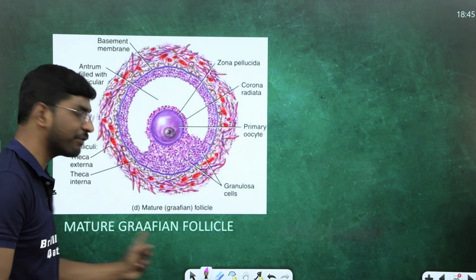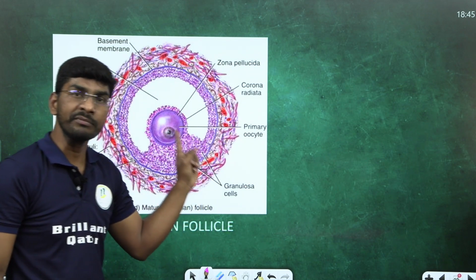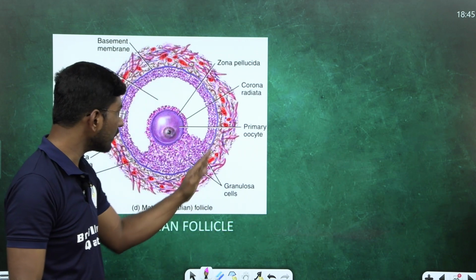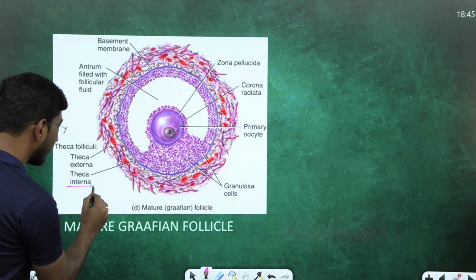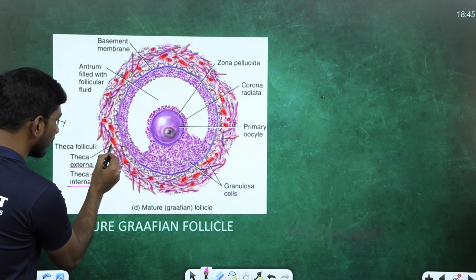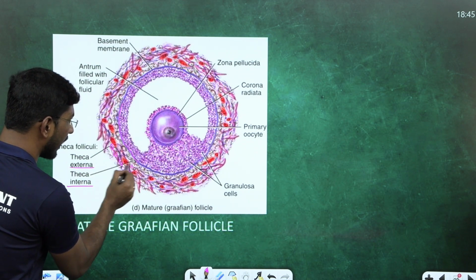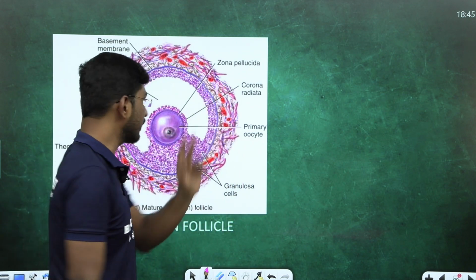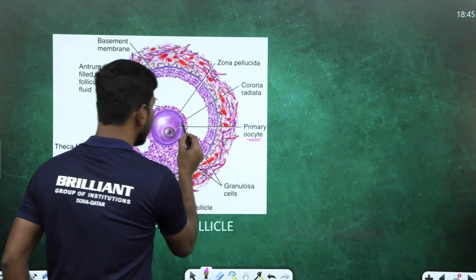This is the mature Graafian follicle, student. I wanted to show you this. The mature Graafian follicle consists of theca interna. Inside this is theca interna and this is theca externa. These are all granulosa cells only. Inside this one, the primary oocyte is there. This is the primary oocyte.